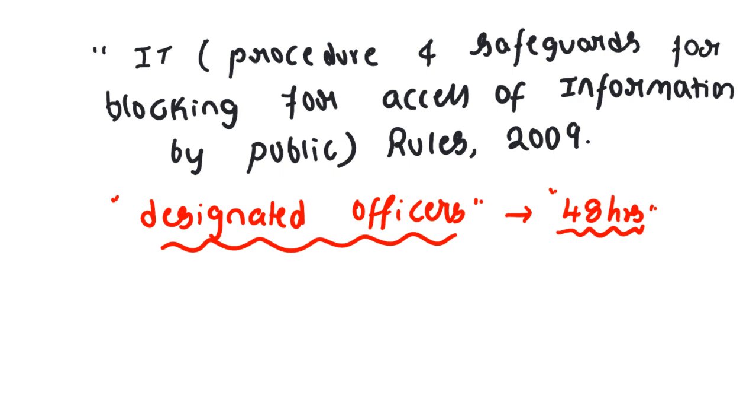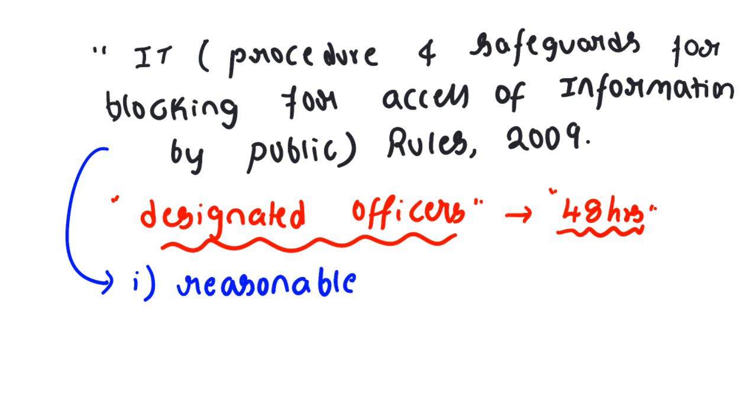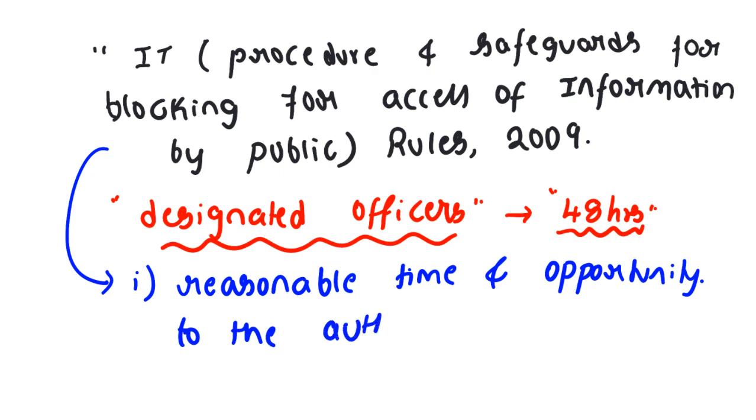by this committee within 48 hours, and the procedures are also clearly given: the reasonable time and opportunity to the author of that message, and they can seek the reasons on what reasons he has posted the same in the social media intermediary, means his tweet.